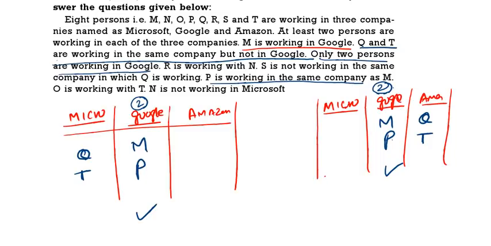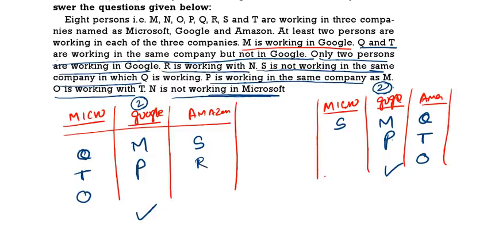S is not working in the same company in which Q is working. So S will come here. Then O is working with T. So here you write O. N is not working in Microsoft. So here we will get N.